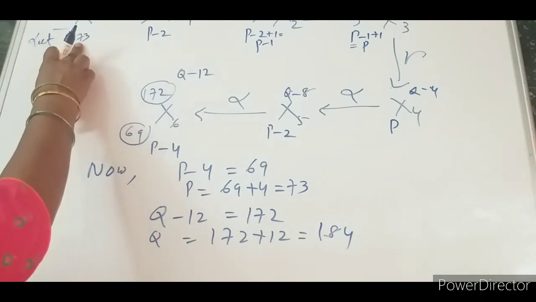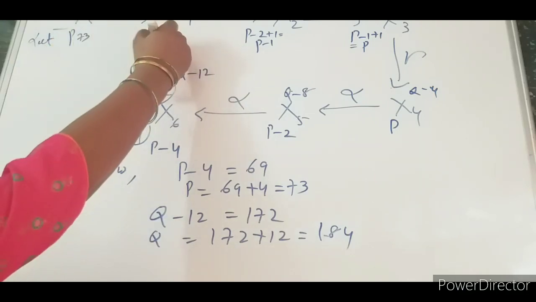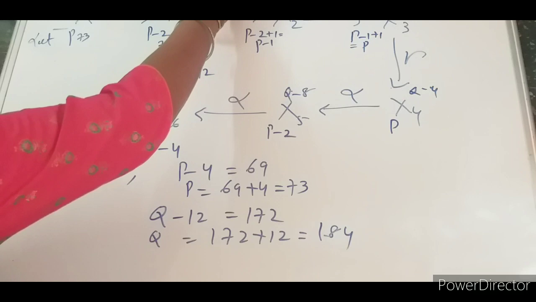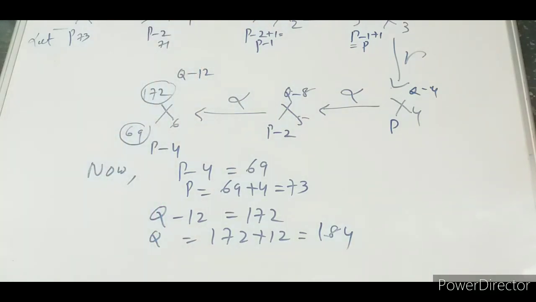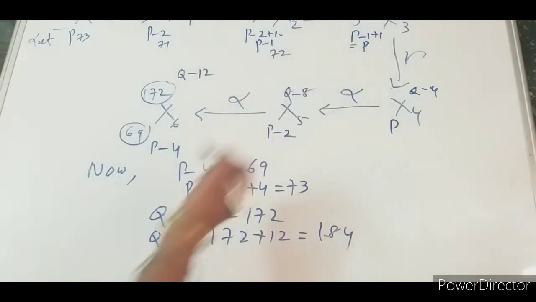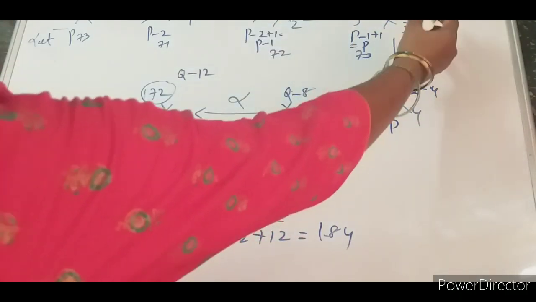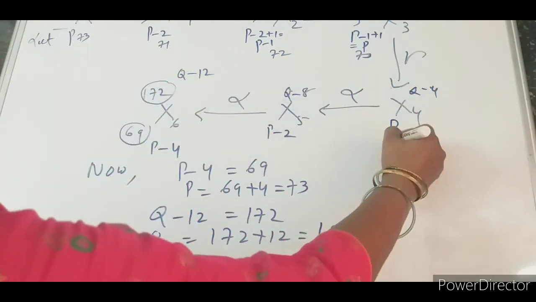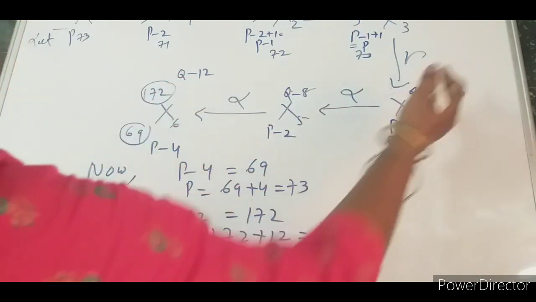If it is 73, it will be 71 and it will be 180. So for beta, this one will be 72, 180. For beta, this one will be 73, 180. So this one is 73, 180.